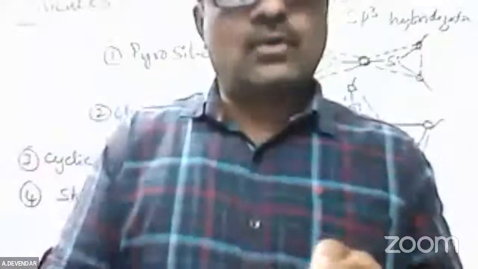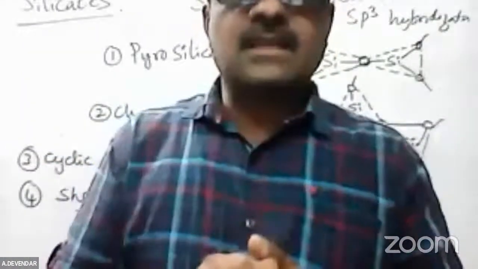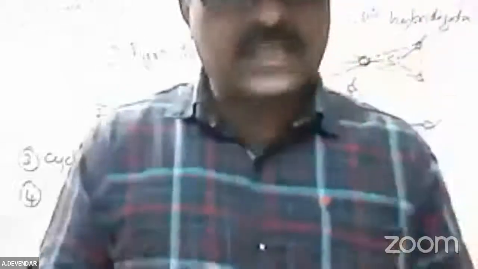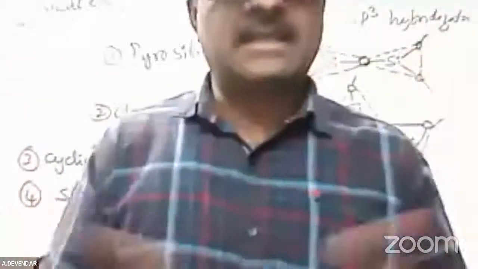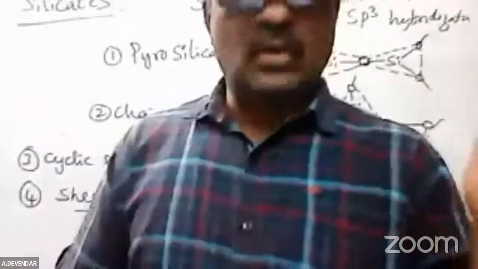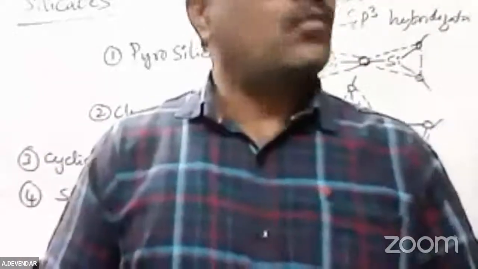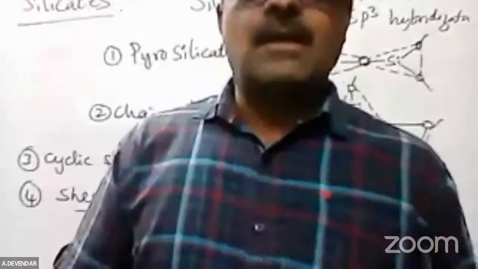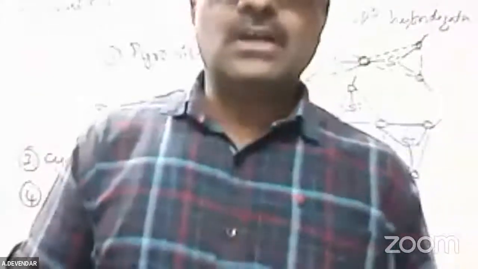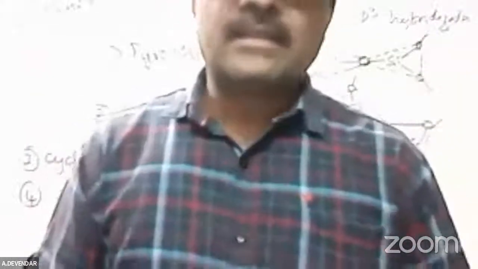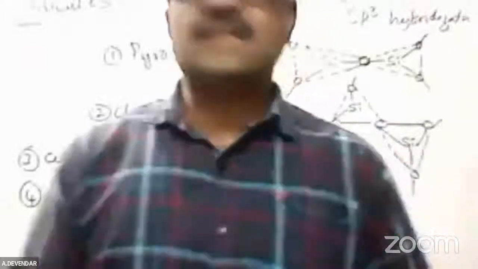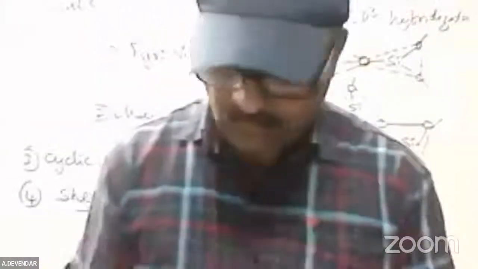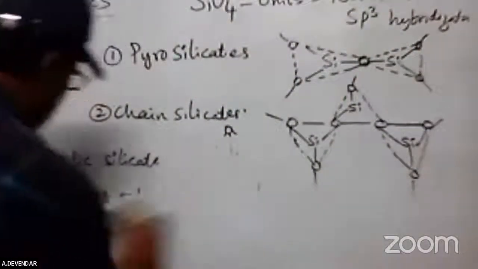And coming to the 4th year group elements, the short bits are the electronic configuration and the remaining things. The important ones are why carbon dioxide is a gas and why silicon dioxide is a solid in nature at room temperature. And the classification, monoxides, dioxides are there. Even though you get monoxides and dioxides, then the carbides, silicates, and silanes, those are the important bits that will appear in your examination. Now coming to the 5th group elements, what purpose are they used for? What is the 5th group elements?